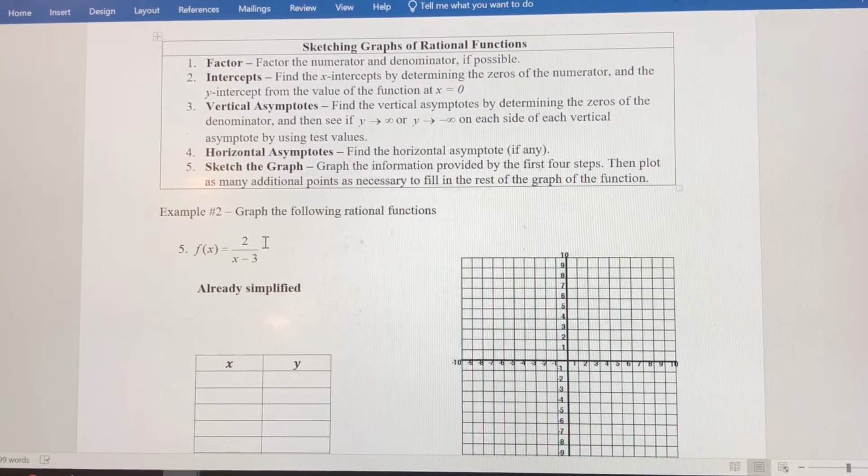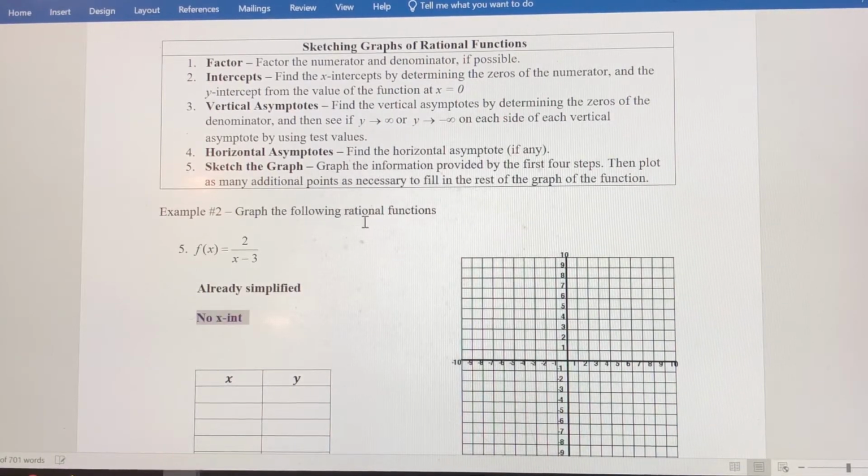In this case, there is no x-intercept. The numerator is 2. It's a constant, so that means this function can never be 0. So there is no x-intercept. 2 divided by any number is not going to be 0. To find the y-intercept, we just plug in 0 for x. So we get 2 over 0 minus 3, which is negative 2/3. So the y-intercept is going to be negative 2/3.